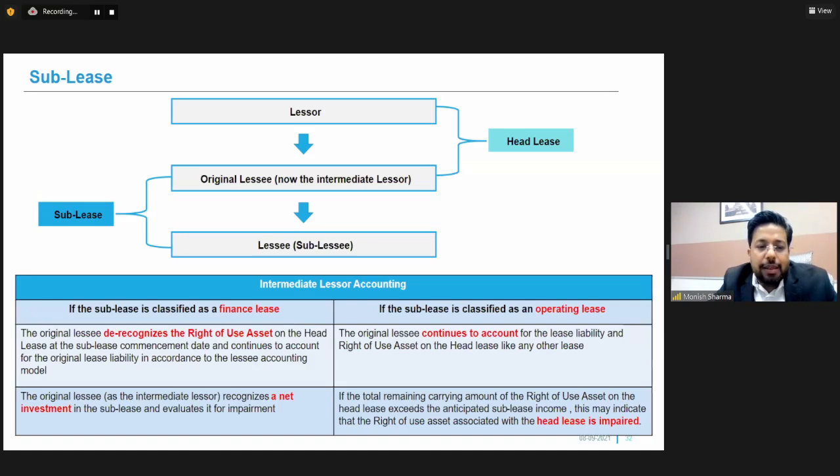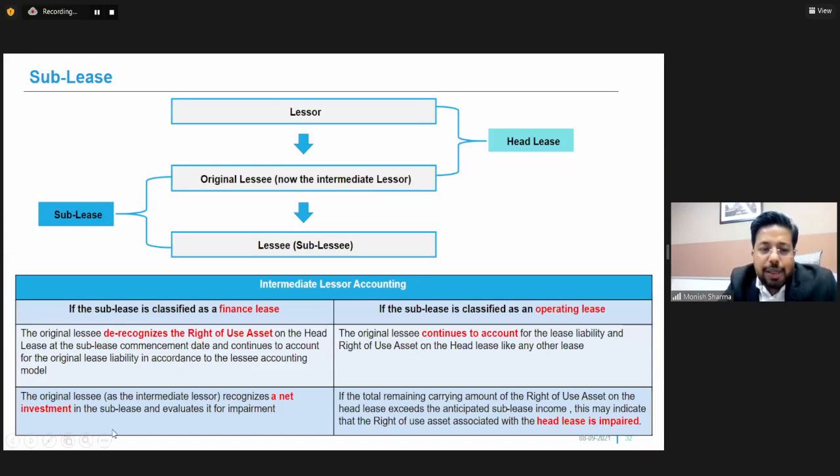So the intermediate lessor will derecognize the ROU on the head lease. So this person who's the intermediate lessor, he will derecognize the ROU which was created at the time of entering into the original lease agreement, the head lease, and continue to account for the lease liability as it is. But the ROU will be derecognized.